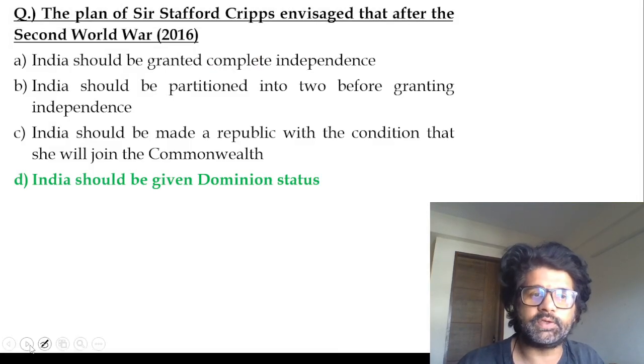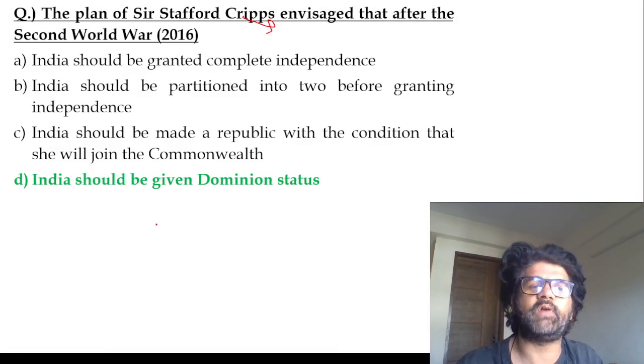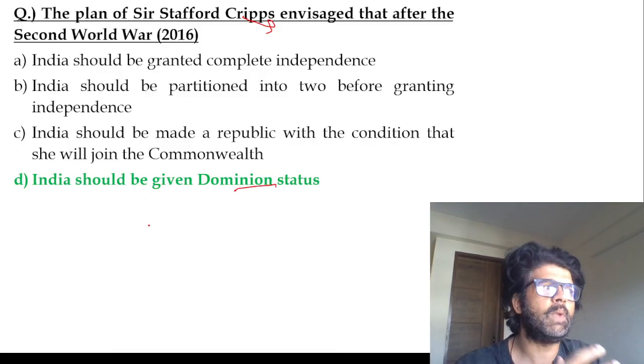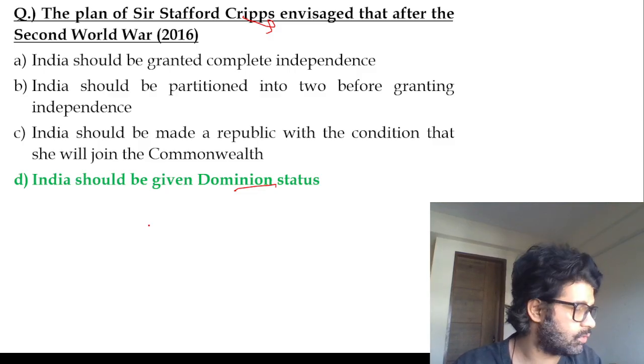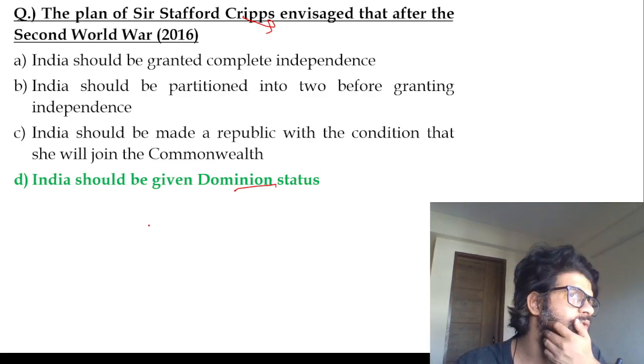UPSC has asked a lot of questions on Cripps mission, guys, so revise it properly. Cripps mission, dominion status. Then they talked about members being elected from provinces and nominated by princely states. We have an issue with that also. Why are you nominating people from princely states? Then what else was the issue?